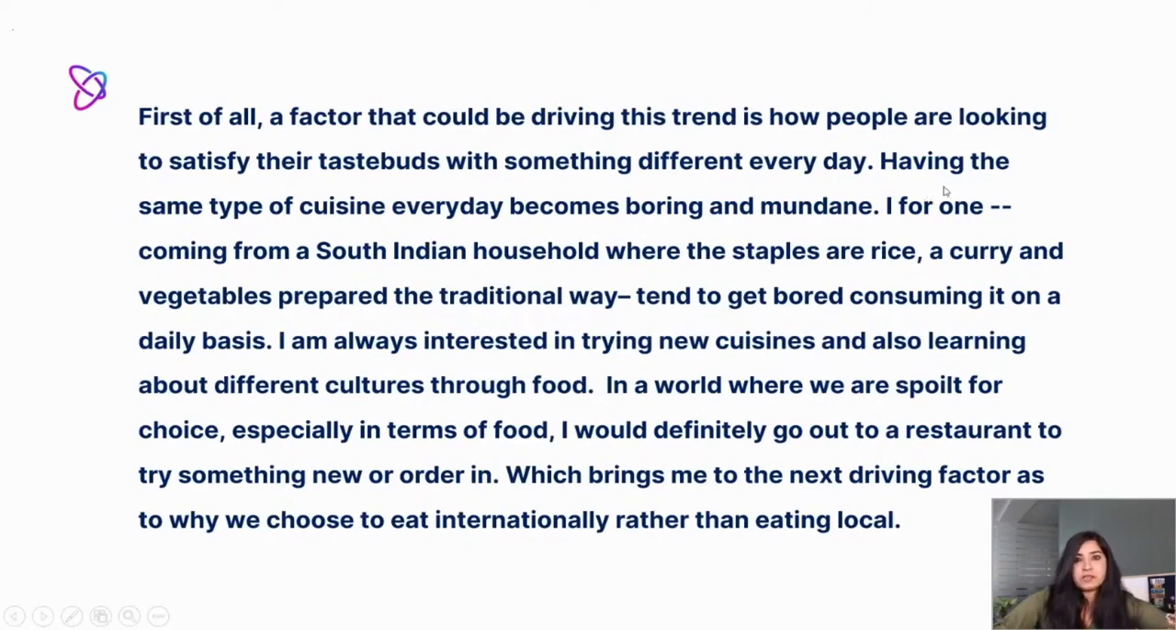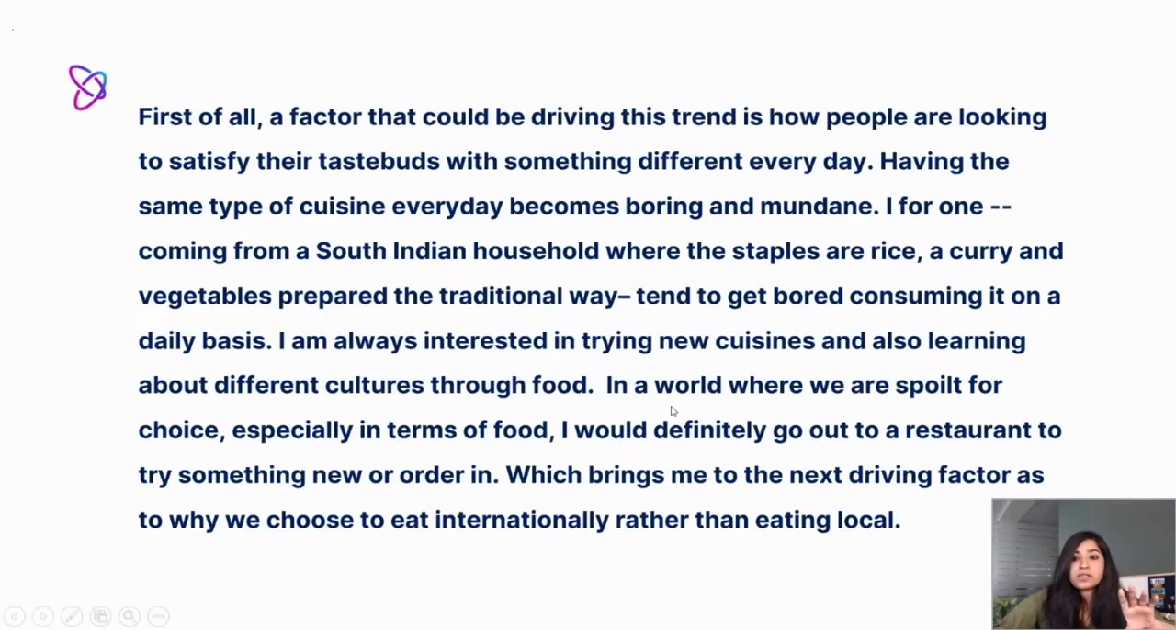Why are people looking to satisfy their taste buds? Because, and I've given a personal example as well, coming from a South Indian household, I find it boring, and also people would find it boring and mundane to eat the same food every day. So that is the explanation to the first sentence. And we've also given the example, where the staples are rice and curry and vegetables.